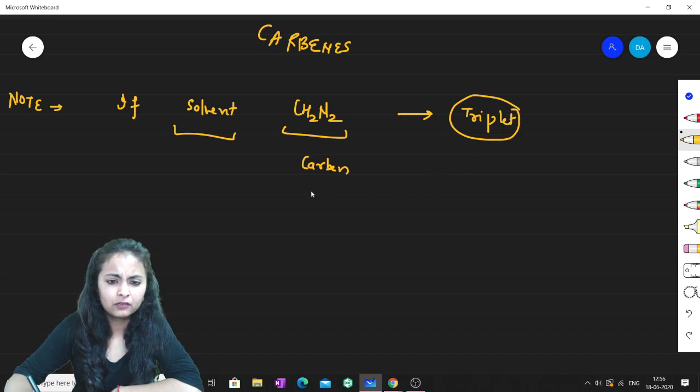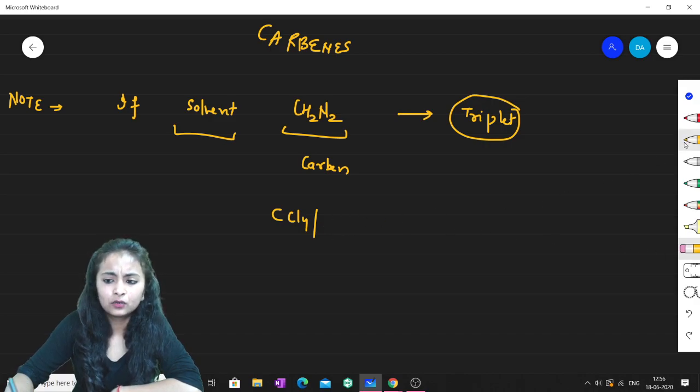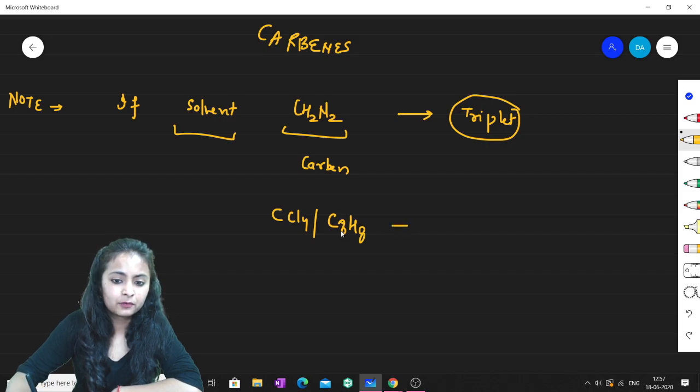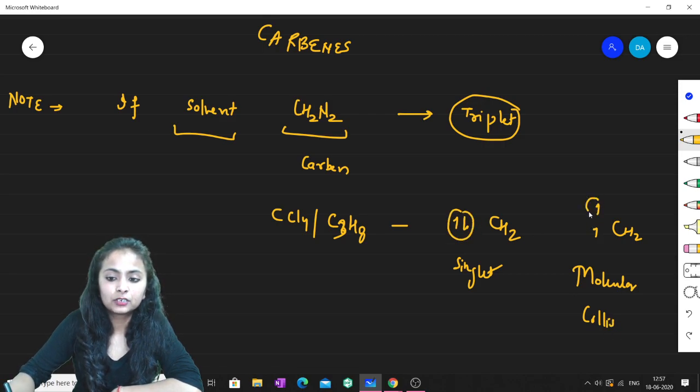What is the reason behind this? You can take any solvent, like CCl4 or C3F8, whatsoever solvent is given. If these solvents are provided, then the carbene, which was initially singlet, gets converted into triplet. Why? Because of molecular collisions, the singlet spin gets converted to triplet spin. So this is the point which you have to note.